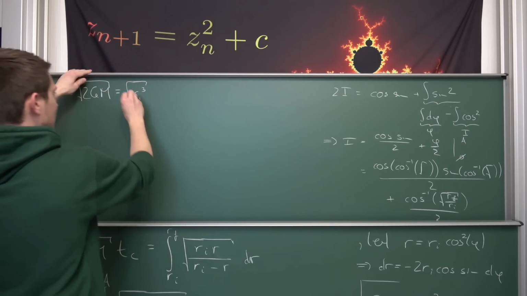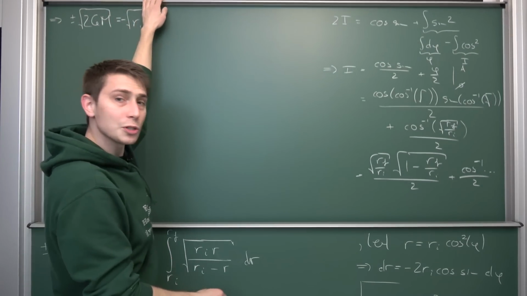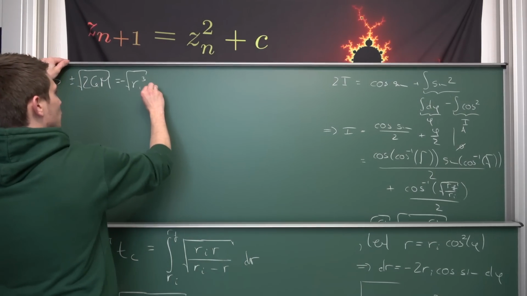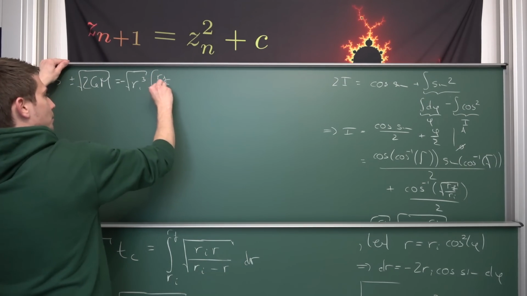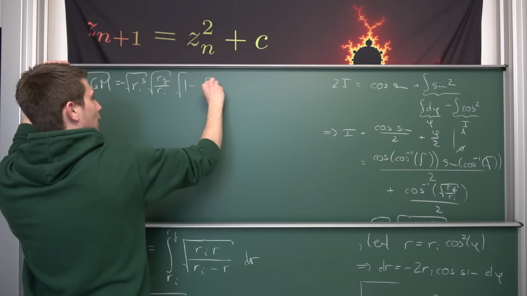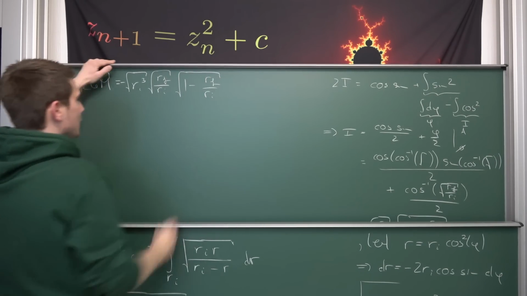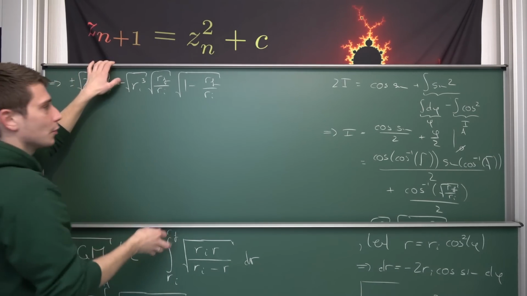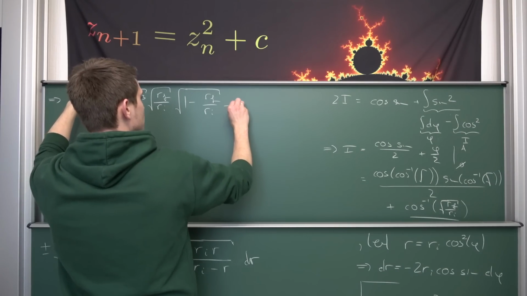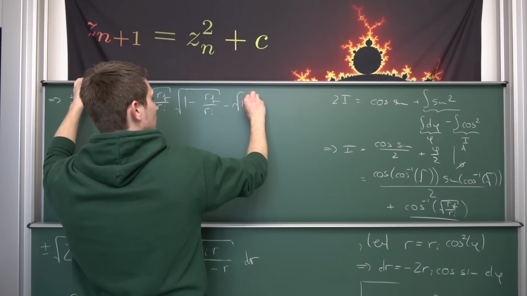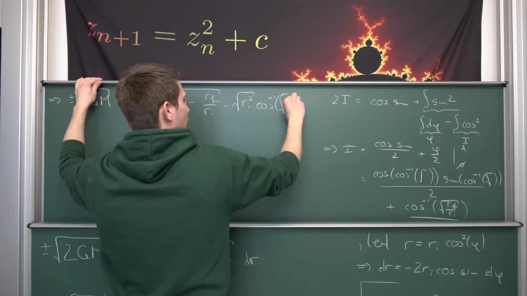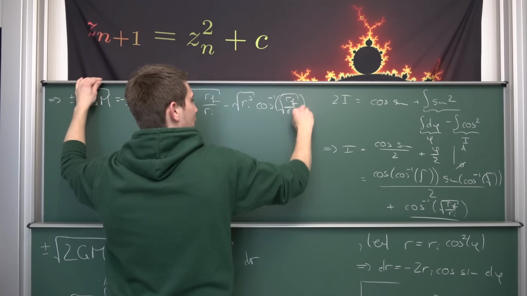Okay, we are going to multiply, and with a negative sign, we are going to multiply this with the first part right here without the 1/2 obviously. So we are going to multiply it with Rf divided by Ri, and this multiplied with 1 minus Rf divided by Ri. And now we are going to multiply negative square root of Ri to the 3rd power also with the inverse cosine. So negative square root of Ri to the 3rd power times the inverse cosine of the square root of Rf divided by Ri.